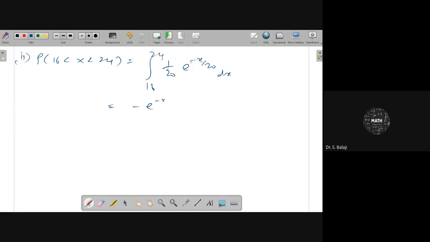You already know the procedure of evaluating the integration here. Therefore, it will be evaluated from 16 to 24. Substituting, you get e power minus 16 by 20, which is e power minus 4 by 5, minus e power minus 24 by 20, which is e power minus 6 by 5. So your answer will be e power minus 4 by 5 minus e power minus 6 by 5.